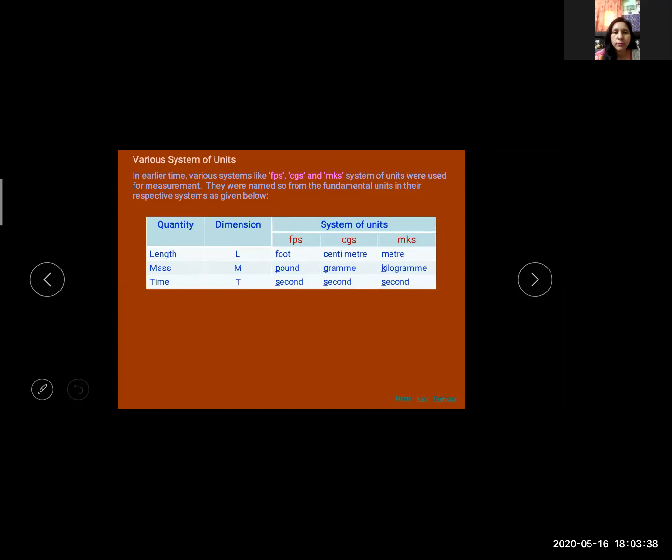For measuring length, we use foot. For measuring mass, we use pound. For measuring time, we use second. Clear? And CGS is known as the Gaussian system and is based on centimeter, gram, and second. We use centimeter for length, gram for measuring mass, and second for time.